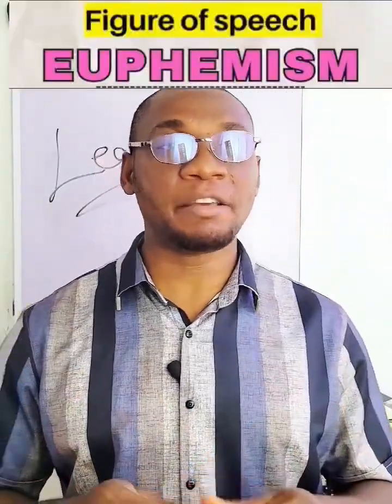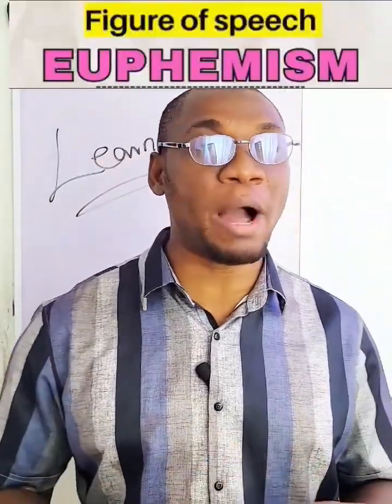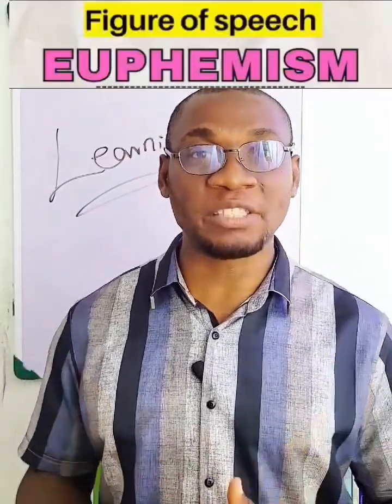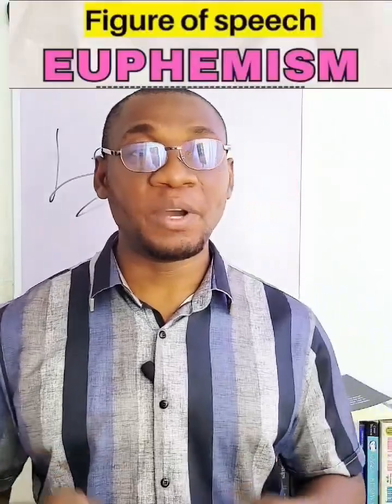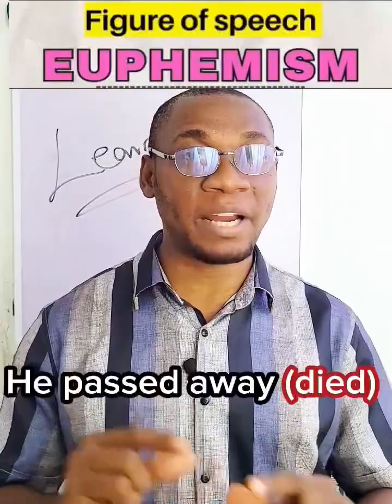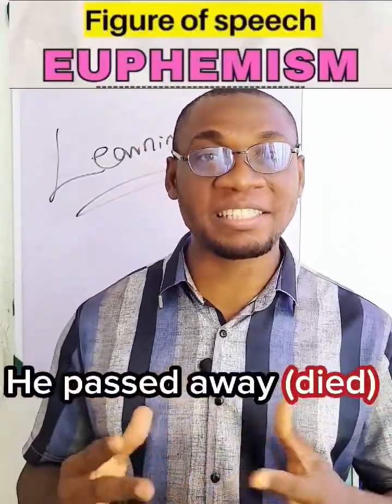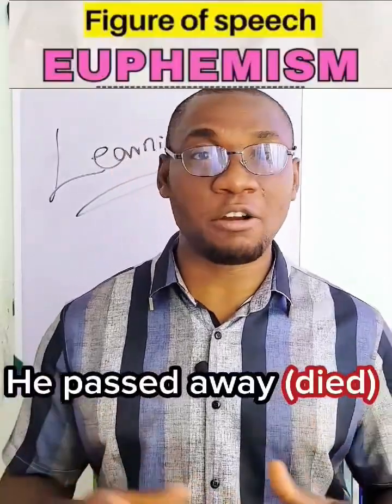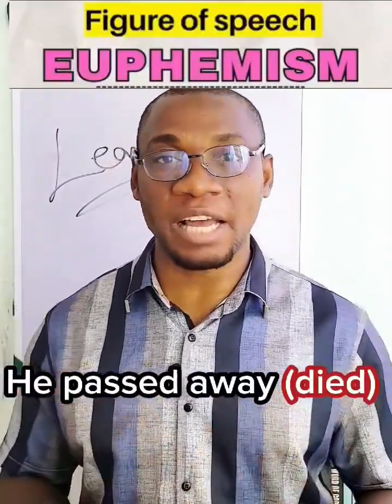Euphemism. Euphemism is a figure of speech in which a gentle and polite word is used instead of a harsh, rude, and unpleasant one. For example, "he passed away." Instead of saying "he died," you use "he passed away." "He passed away" is a euphemism, using a polite or pleasant word instead of a harsh, rude, or unpleasant one.